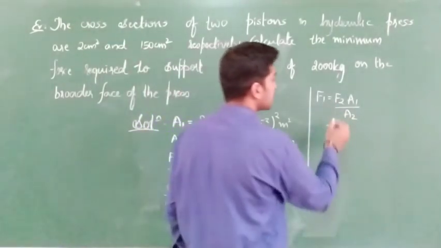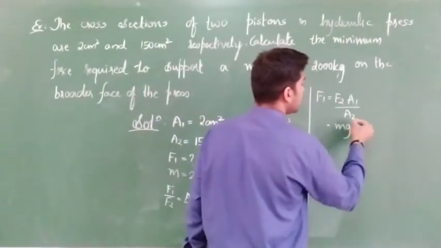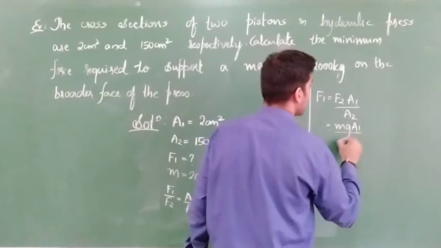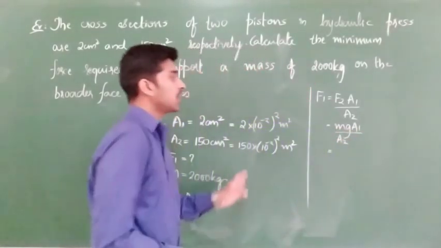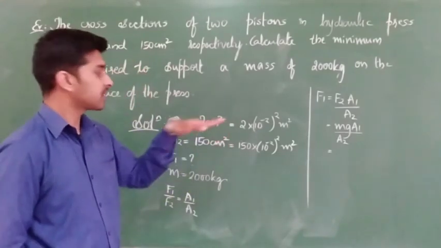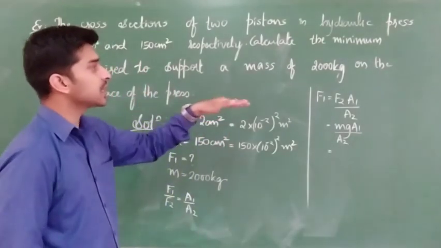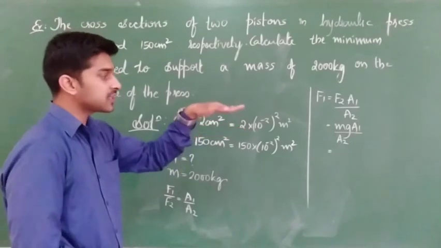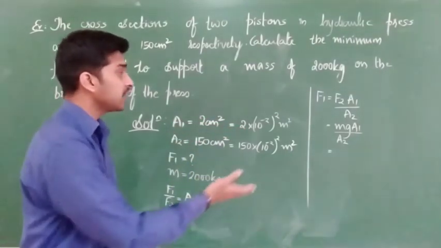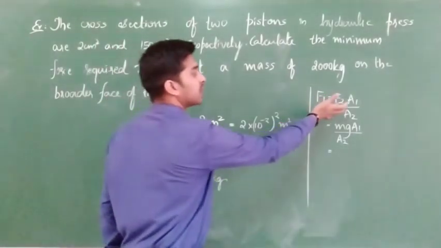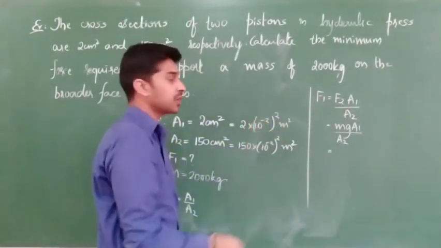So in place of F2, mg A1 by A2. Clear? Because on that broader side, mass of 2000 kg has been kept. Due to gravitational force, the 2000 kg is applying force in the downward direction, and due to normal reaction, F2 will act in the upward direction. Got it now?